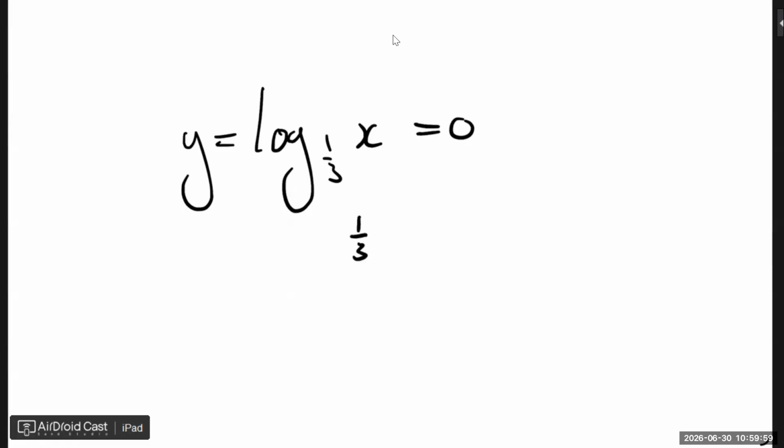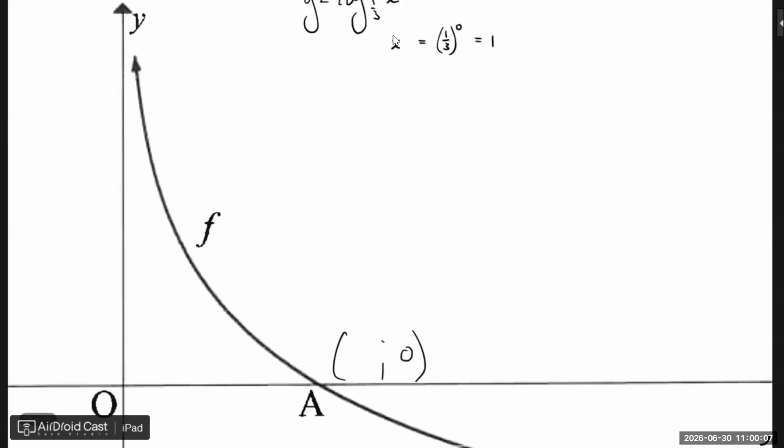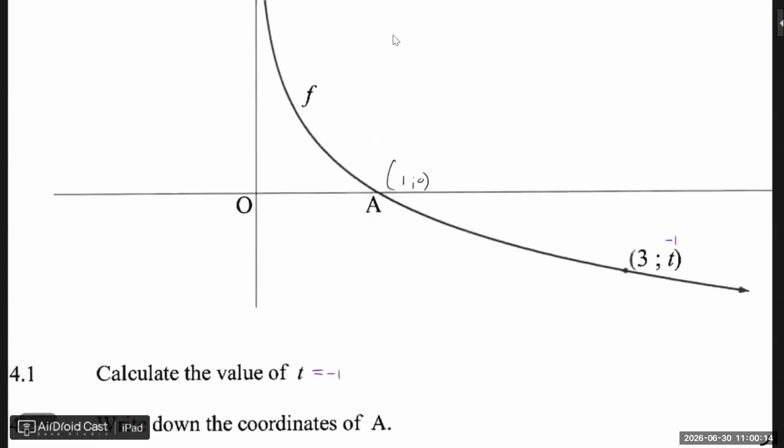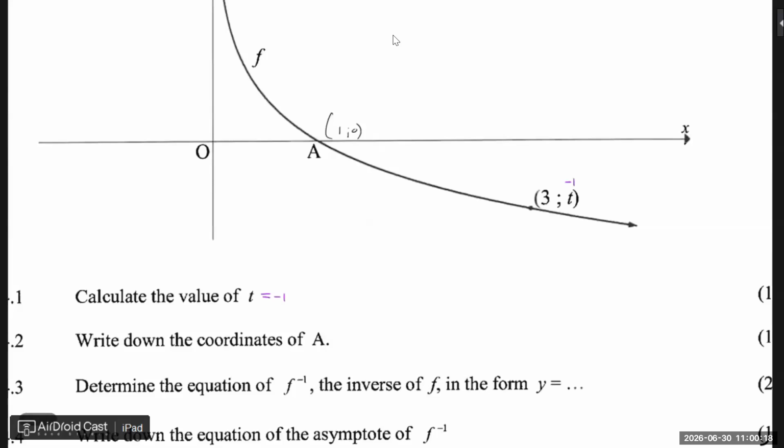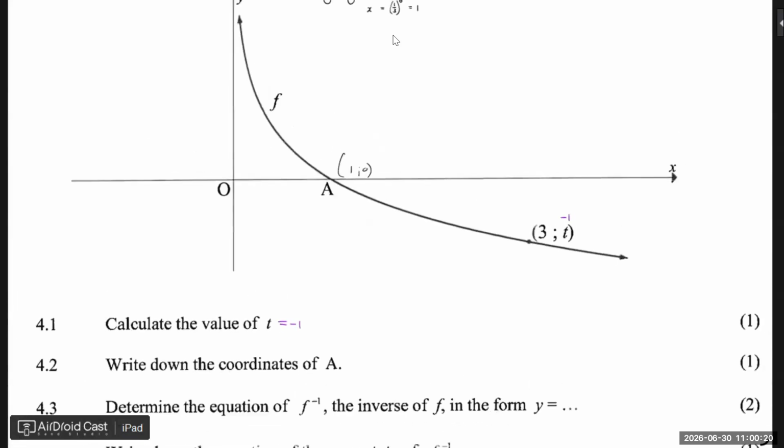It will be x equals a third to the power of 0, which is 1. So you all agree that is then 1, 0. All right, perfect.